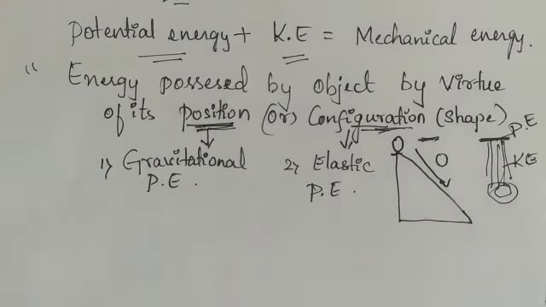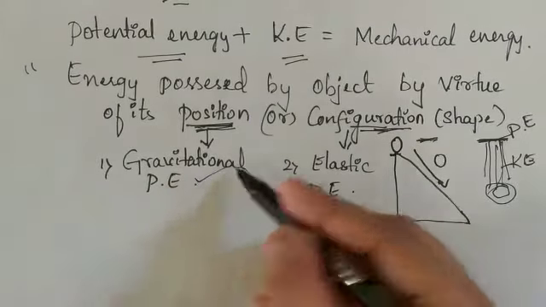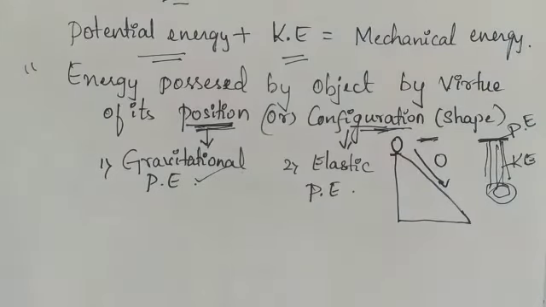So the potential energy which is stored at a certain height, that is gravitational potential energy, is converted into kinetic energy. That means some work has been done, isn't it? By converting potential energy to kinetic energy, there should be some work done, so I can say work is done in storing potential energy, and work is done in converting potential energy into kinetic energy. So in all these cases, work should be done.